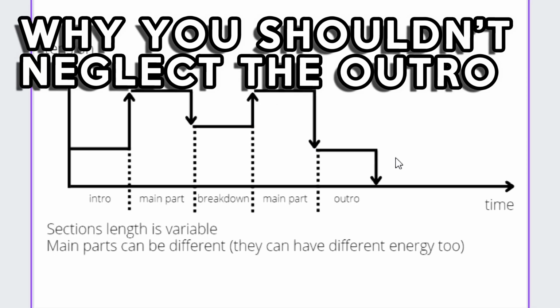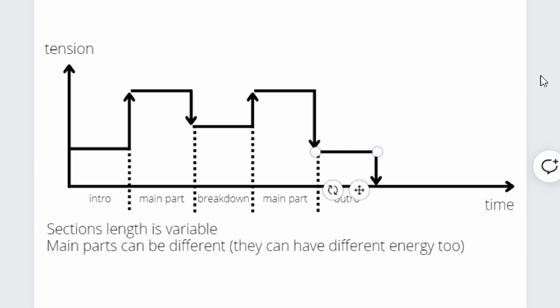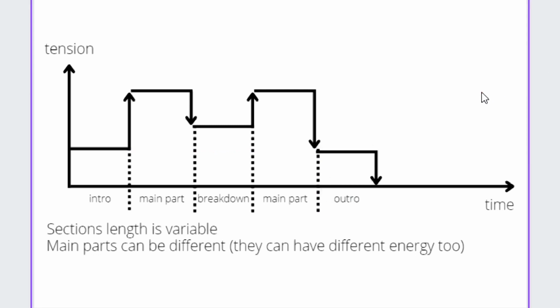The last section of the track is the outro. It usually has the least amount of energy, tension, and emotions in the whole track. Most of the time people don't pay a lot of attention to the outro when they arrange it, which I find bad. As the two main parts of the track can be different, you can also create a different outro than the intro.